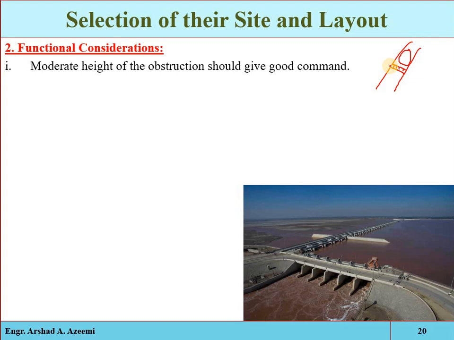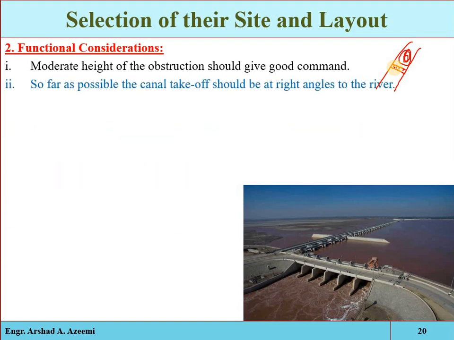And secondly, if we construct a barrier of large height, what will happen? Then the effect of the pressure of the stored water will be more, and there will be chances of collapse and damage of the structure. So the moderate height will be selected. Such a site will be selected where a moderate height of obstruction is possible to be constructed.